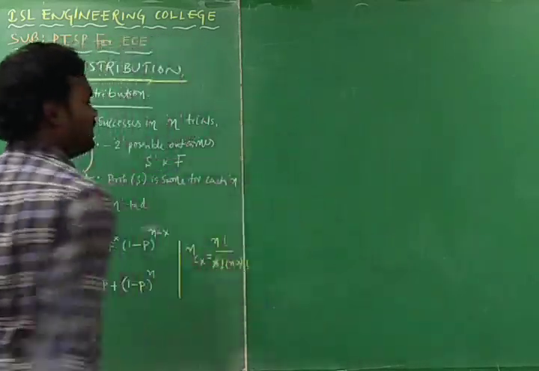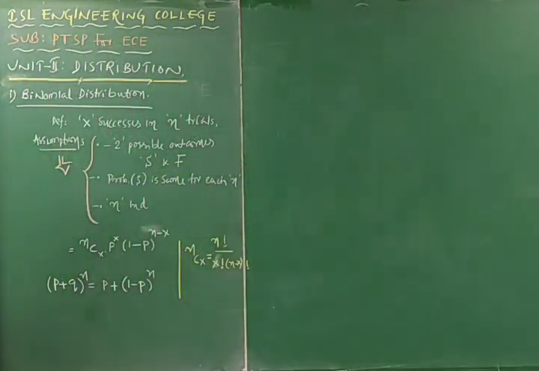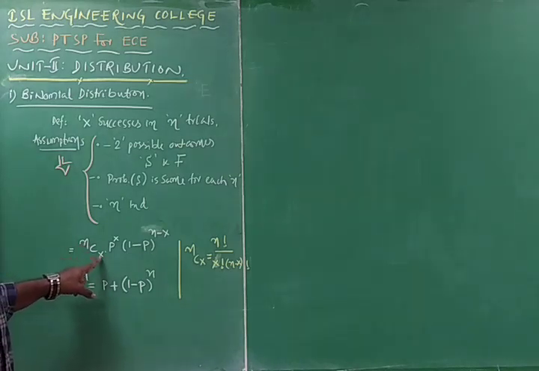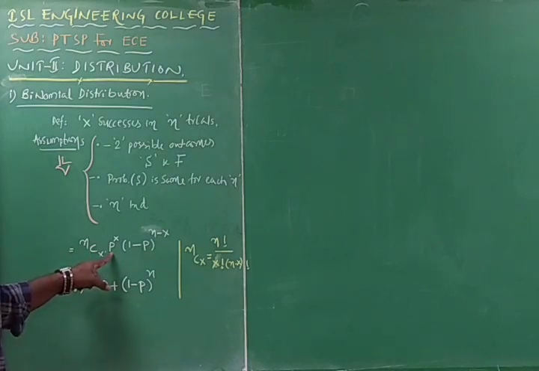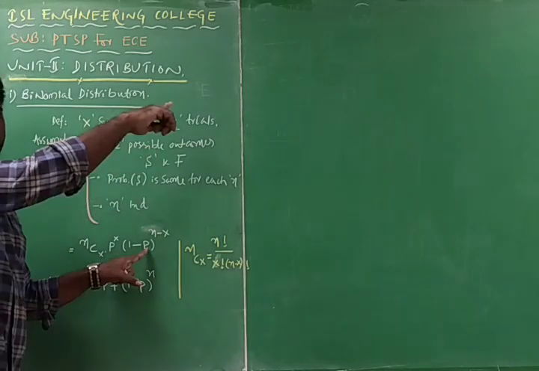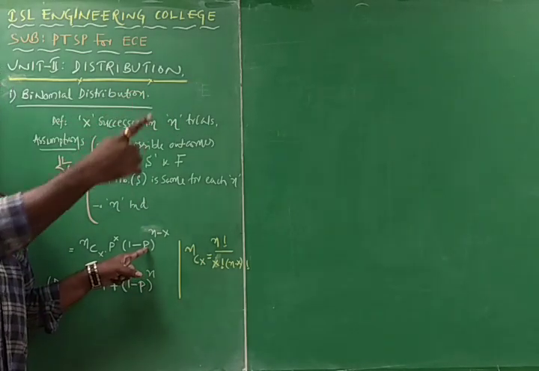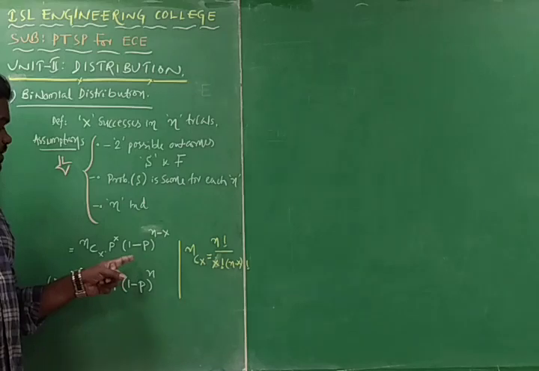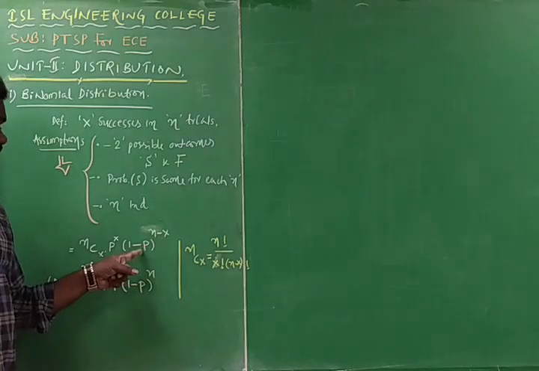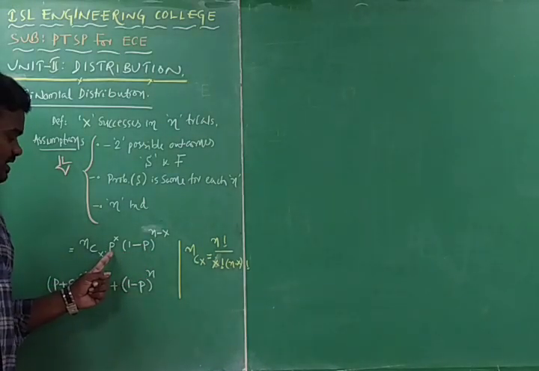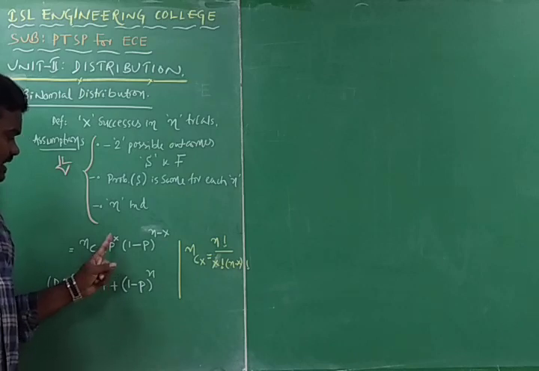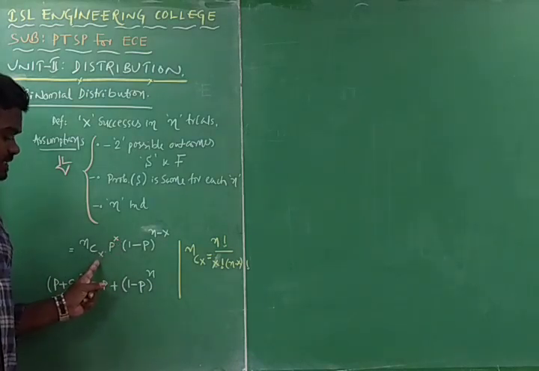Then we are having x number of successes in n trials, where P is the probability of a success. 1 minus P is Q only. This is the number of successes, and X is a successful event.